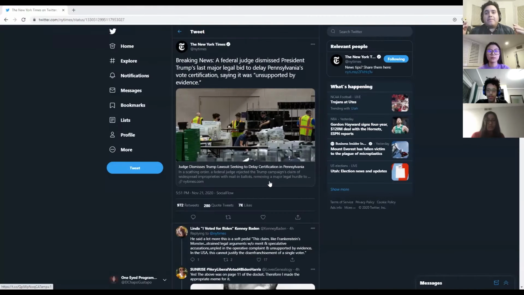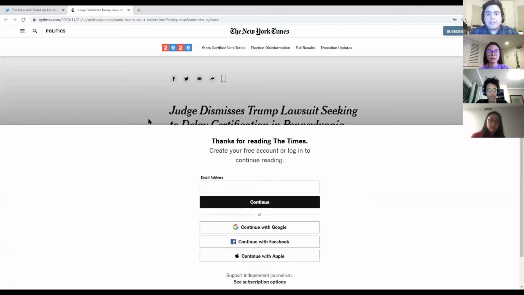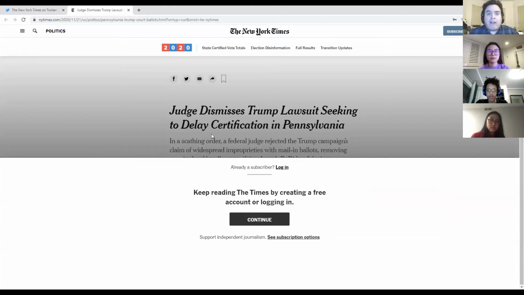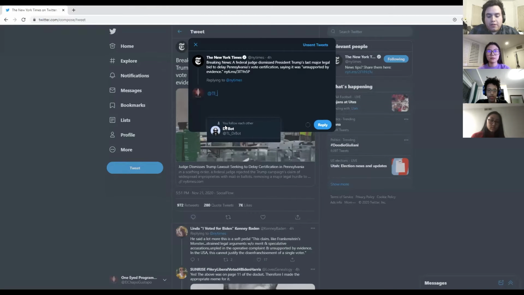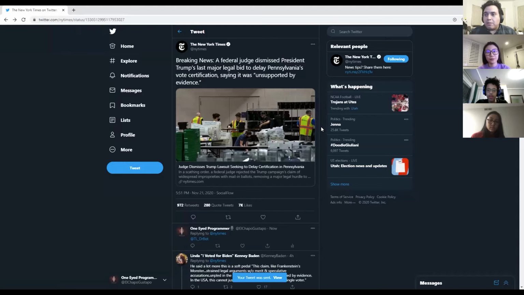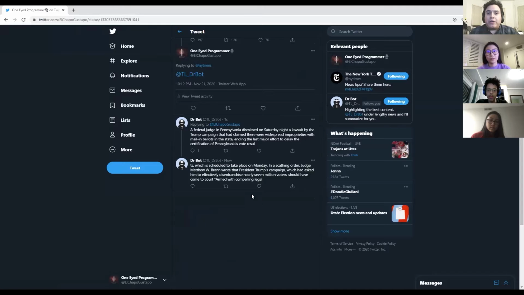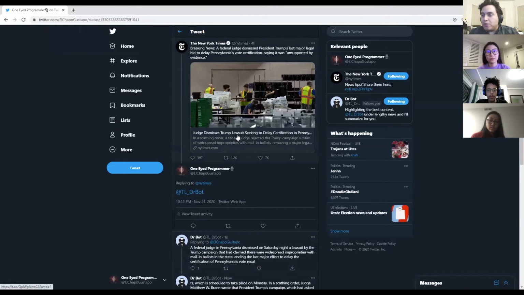This is the user experience we're hoping for. Let's say I go to this article and see that it looks really interesting, and I want to go back to the New York Times, but unfortunately I'm not able to read it. Maybe I can't afford a New York Times subscription. So I can mention our bot, which we've hilariously called TL;DR Bot. The role of this bot is to access that article, make a condensed version, and reply to my tweet. Now I can take just a quick couple of sentences and have a better idea of what this article is about, and I'm not limited by a paywall. To talk about the technical implementation, I'll pass it over to Caduce.